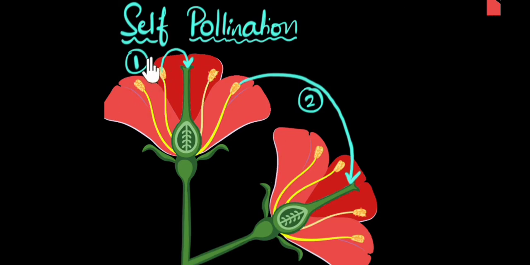For the first one to happen, the flower needs to be bisexual, meaning it has to have both the male and the female reproductive parts. Only then can it do this. On the other hand, if the flowers are unisexual, they can still self-pollinate this way: a male flower can transfer pollen grains to a female flower belonging to the same plant.